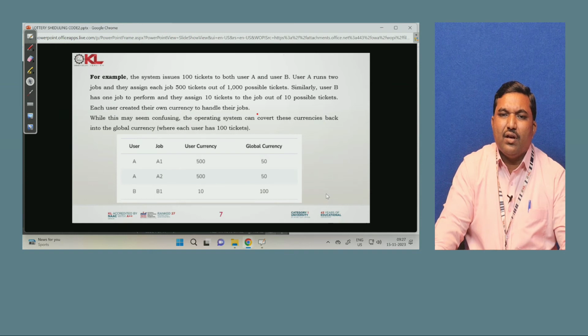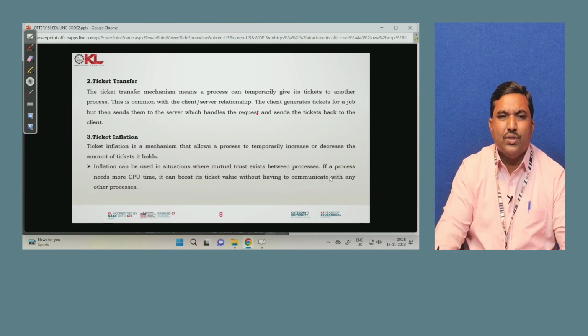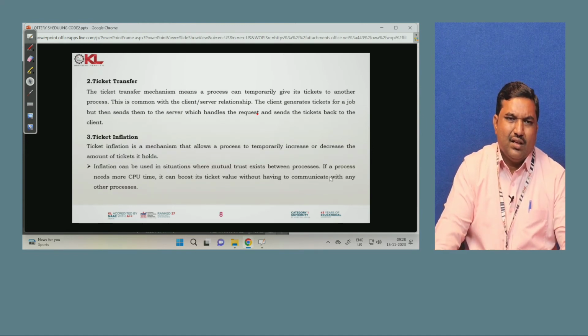Process A1 is allocated the converted currency 50 and A2 is converted into 50. While this may seem confusing, the operating system can convert these currencies back into this global currency, where each user has 100 tickets.